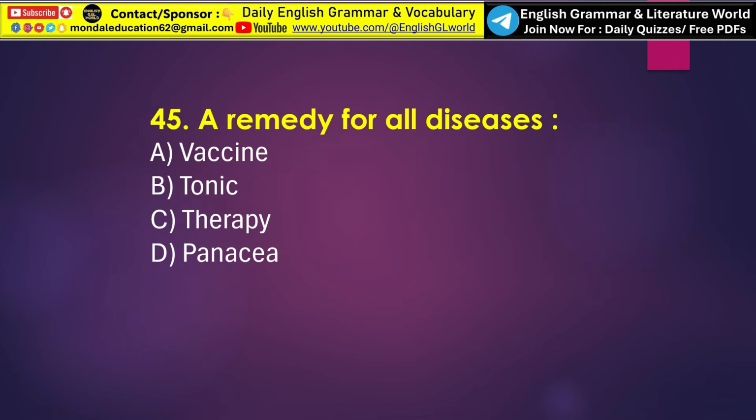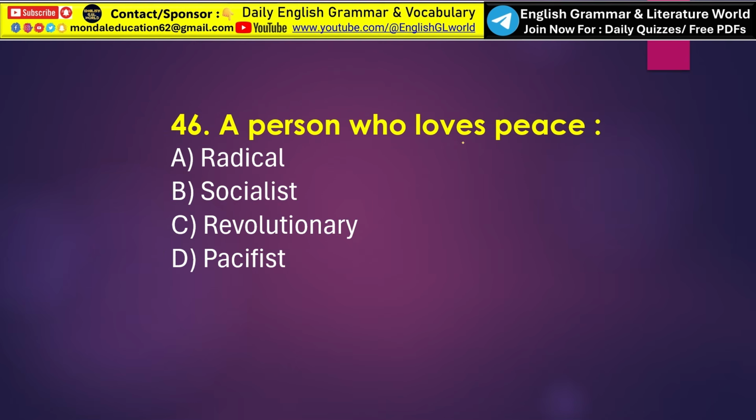Okay, next, a remedy for all diseases. So this one is very important, so you have to be careful about this word. So a remedy for all diseases is called option D, that is panacea. So the word panacea is a remedy or solution that cures all diseases or solves every problem. So originally the word referred to a universal medicine believed to cure every illness. Understand?